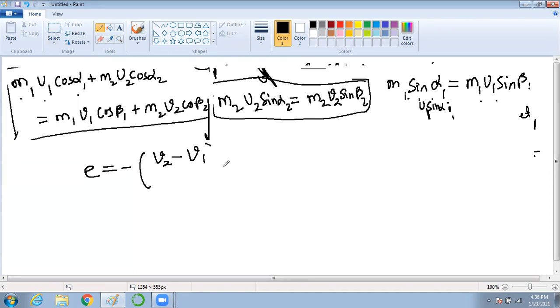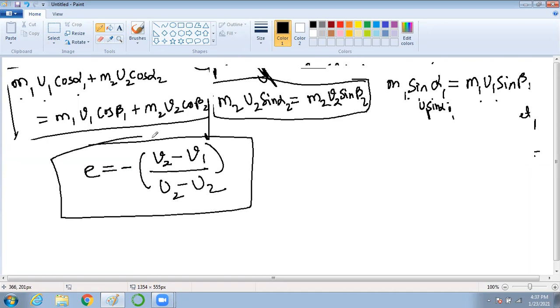So what is your restitution? Is it not your restitution in head-on collision, elastic collision? Yes or no? So here, you just substitute the components.